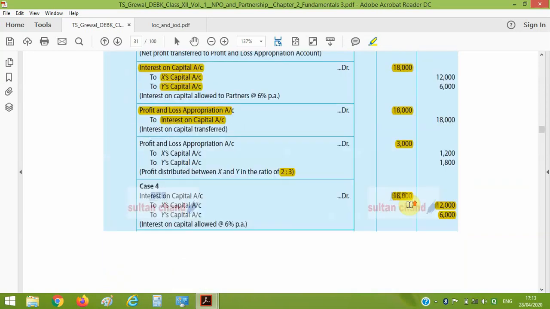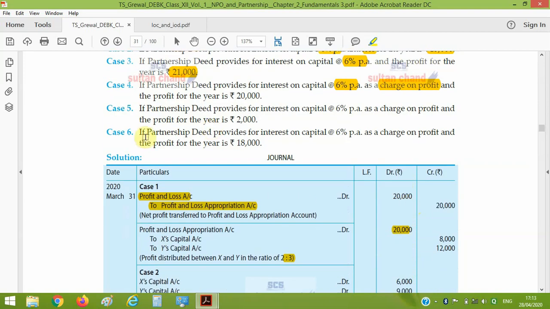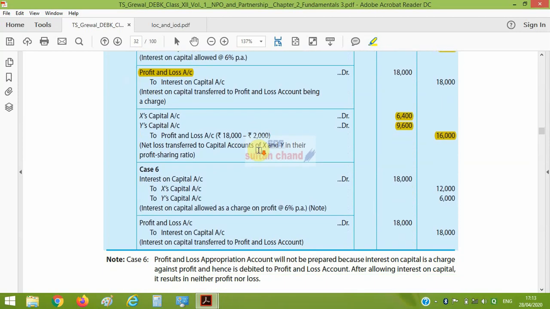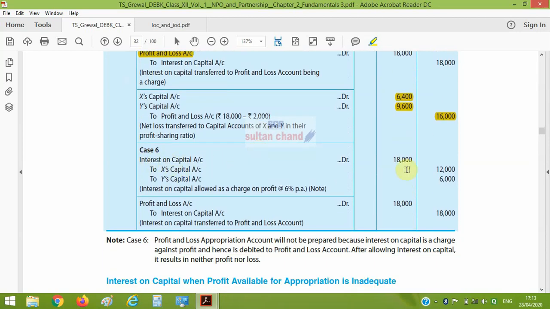Now case 6, if the partnership deed provides for interest at the rate of 6% per annum as a charge on profit, and profit is 18,000. Here if we compute the interest on capital, it will be equal to the profit. So no problem here. In illustration 6, interest will be given to partners.